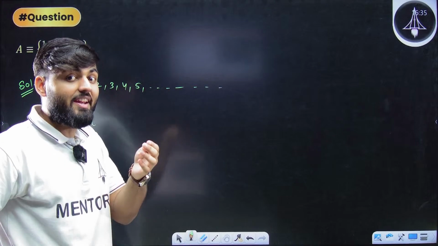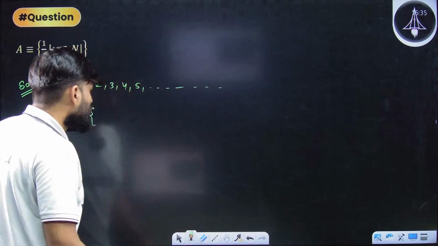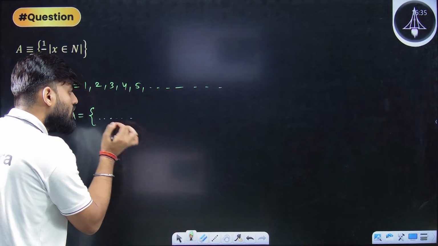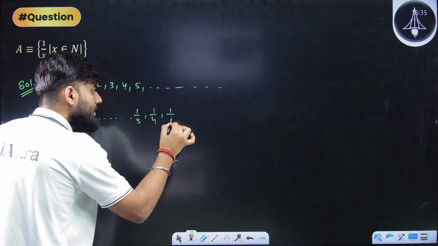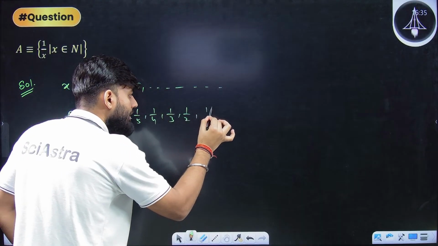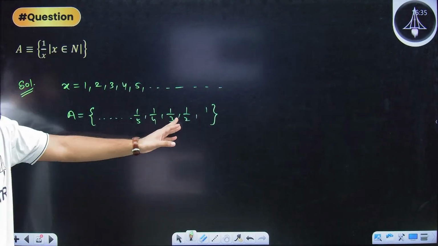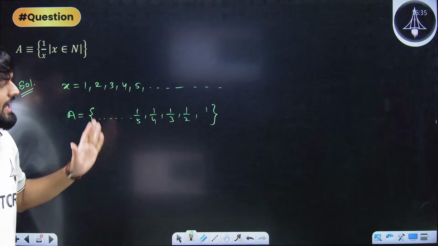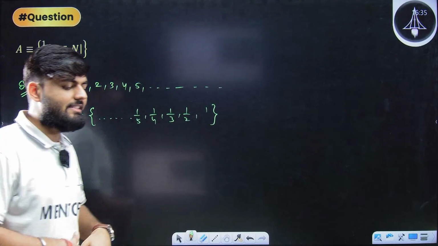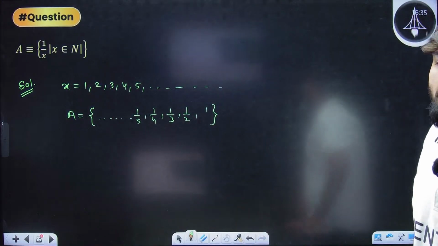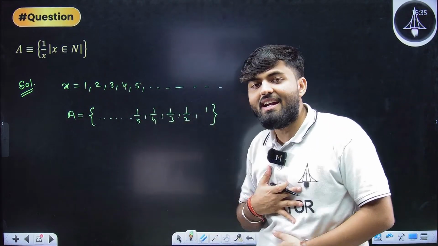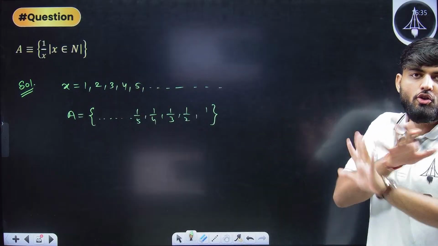But we usually write it from smaller values to bigger values. So we write like this, dot, dot, dot, because here there will be values 1 by 5, 1 by 4, 1 by 3, 1 by 2, 1. See, the biggest value 1 is written at the rightmost and we are going in ascending order. This is a thumb rule, in every standard book you will see this, but again I am saying that it is not necessary. It is not at all necessary.